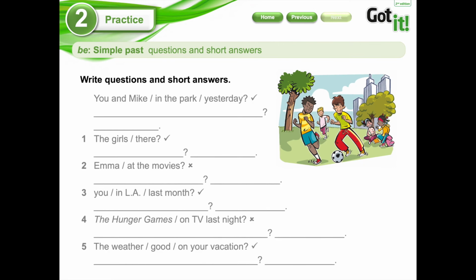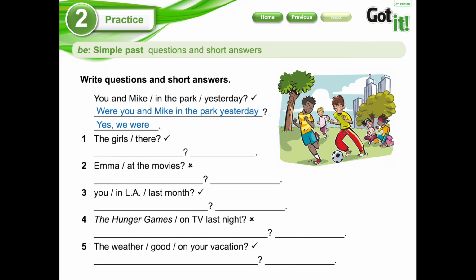Okay, this is the last exercise that we're going to do for today and this is a little bit more difficult, okay? Write questions and short answers. Let's see the example. It says, you and Mike in the park yesterday. And I have the sign here that is positive, so I have to pay attention to the answer. Were you and Mike in the park yesterday? Yes, we were. Deben fijarse en los símbolos que me indican la posibilidad de respuesta. En este caso, la respuesta es positiva.